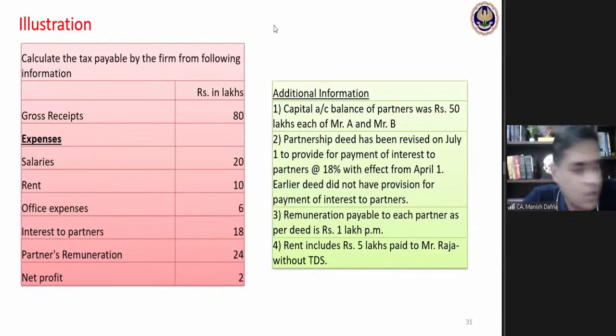Sumit from Jaipur, you have to send me the final answer. The question is: calculate the tax payable by the firm. So what is required is to calculate the tax payable amount.